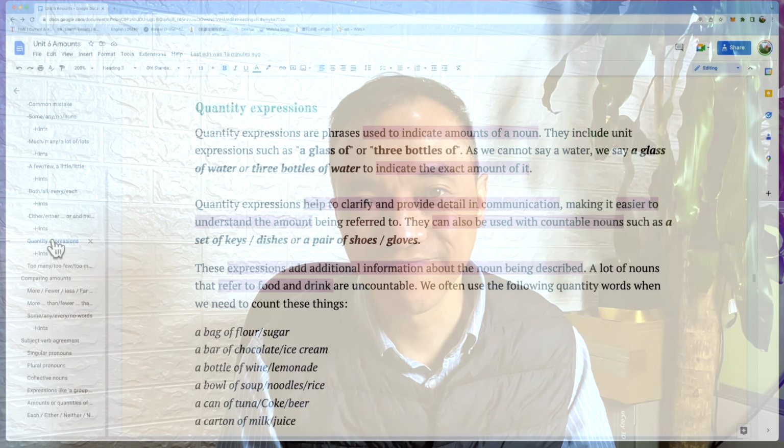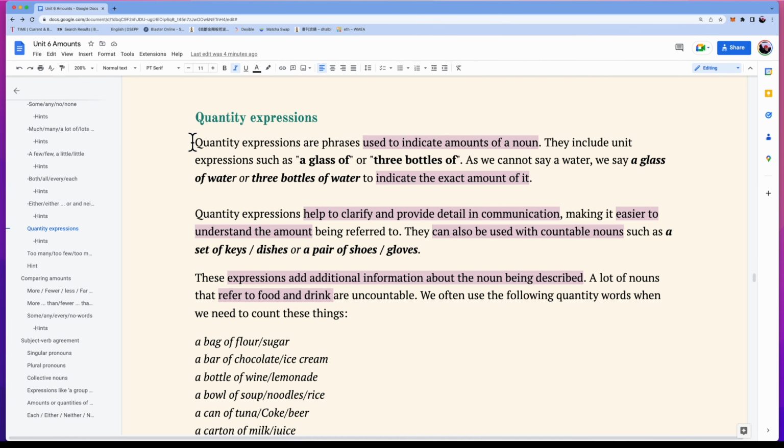Let's take a look. This topic is discussing the concept of quantity expressions, which are phrases used to indicate the amount of a noun. When the exact amount of a noun is important, we can include unit expressions like a glass of or 3 bottles of. These expressions are for uncountable noun like water. We could use a glass of water or 3 bottles of water to indicate the exact amount of it. Quantity expressions help to provide additional detail and clarify the amount being referred to.